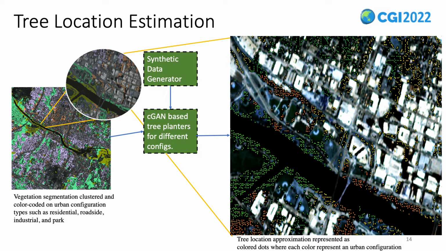To train such a network, we input hundreds of thousands of synthetic data for each cluster and use Gaussian heat maps of the tree locations as target outputs. I will elaborate this in the coming slides. But after training and calibration, once real-world data is processed, we get precise tree locations as shown on the right.